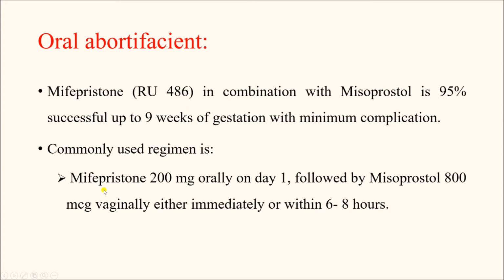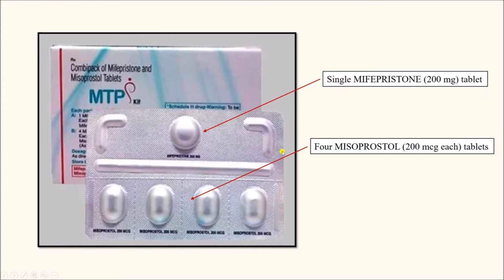So two drugs are given: mifepristone 200 mg, which is given orally, single tablet, and misoprostol 800 microgram given vaginally. This is the kit. There are multiple kits, different kits from different brands available.